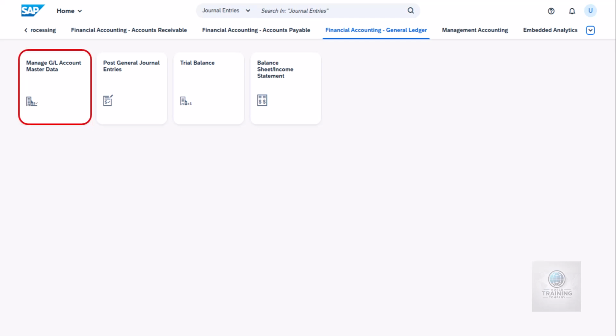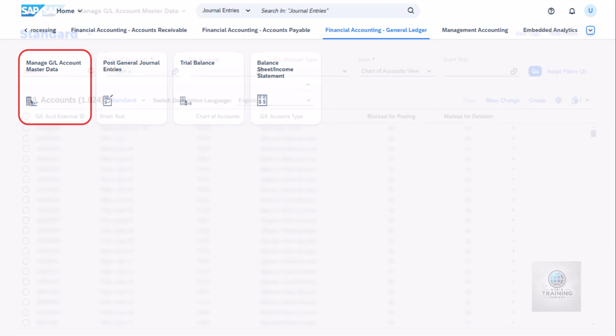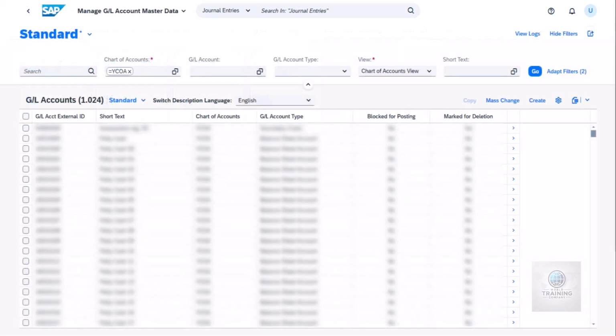We're now in the Manage GL Account Master Data application. This is where we can search, filter, and update accounts within the company's chart of accounts. Each account here plays a critical role in the financial structure of the business.